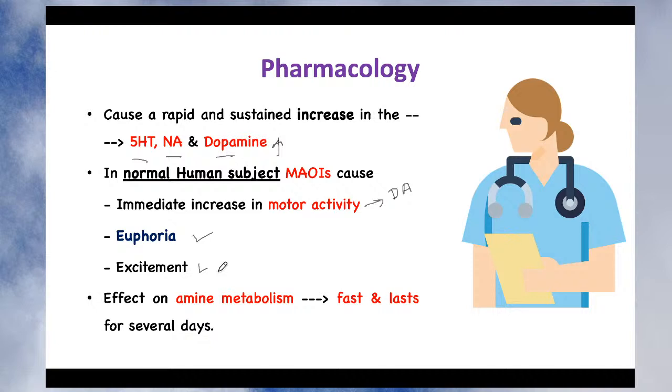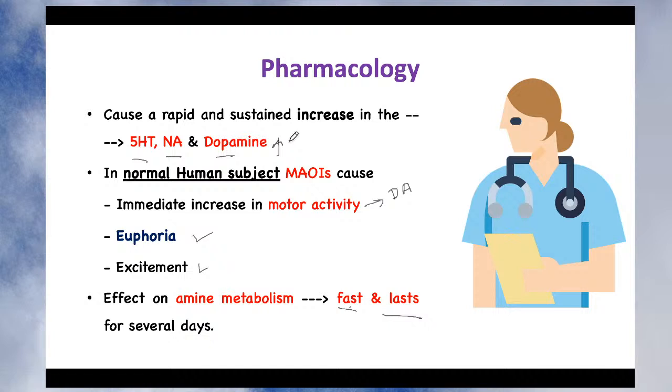Now we'll see what it does with amine metabolism. How quick the effect on amine metabolism is, and up to what extent amine metabolism is affected by monoamine oxidase inhibitors. Remember that its effect on amine metabolism is very fast, and it also lasts for several days. What it means is, once you give a monoamine oxidase inhibitor, it immediately inhibits the metabolism.